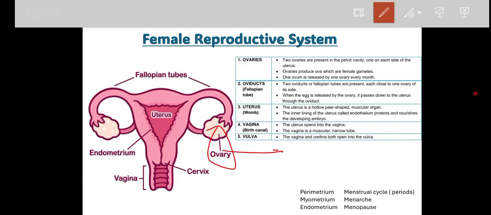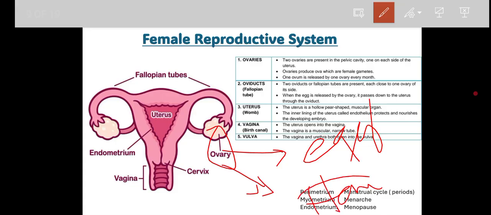We know the ovary is also called the gonad. The first thing it does is form the egg. The second thing is that it produces hormones also. Here two types of hormones are produced: the first one is estrogen, the second one is progesterone. The progesterone is mainly secreted by a special tissue called the corpus luteum of the ovary.